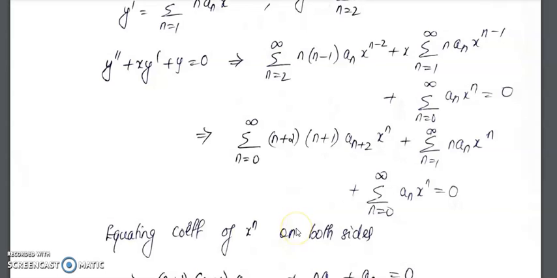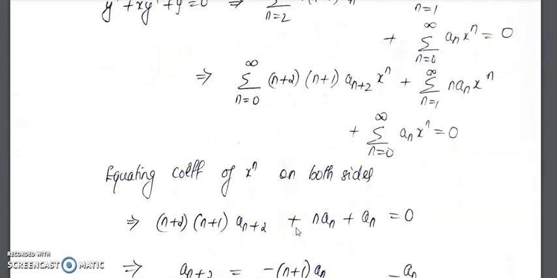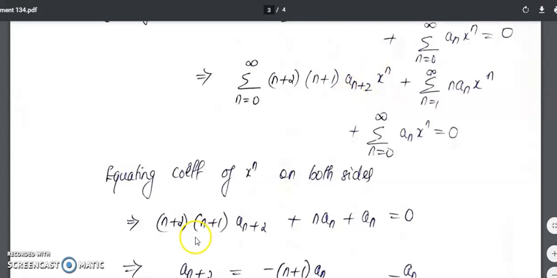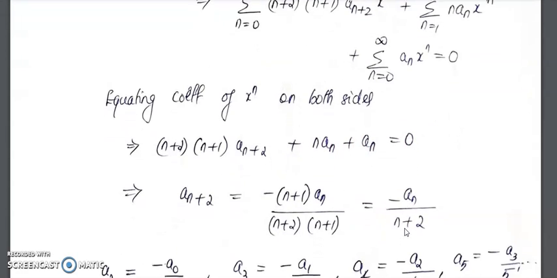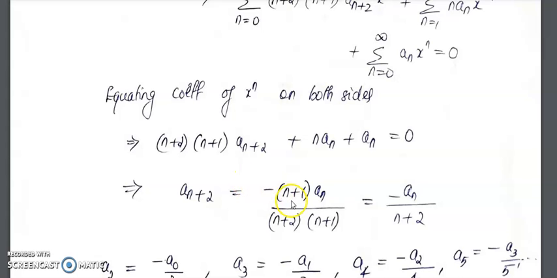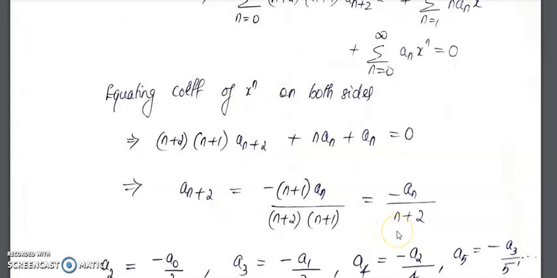Now equating the coefficients, this is the equation we are going to get: (n plus 2)(n plus 1) a_(n plus 2) plus n a_n plus a_n equal to 0. So we can write a_(n plus 2) equal to minus (n plus 1) a_n by (n plus 2)(n plus 1). So n plus 1 will cancel off, and we get minus a_n by n plus 2.